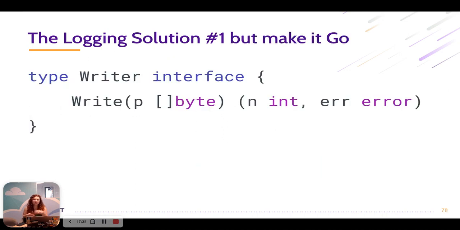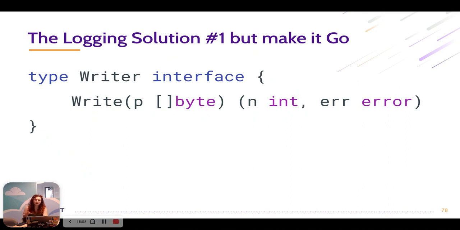This is the io.Writer interface, the Writer interface in the io package. The io package is a standard package in Go. It comes with the standard library. Literally every Go binary out there has this interface already in it. So this interface is very, very similar to our logging target interface, right? They both have the write method and they accept different parameters and return different values, but they're basically the same, right? The point in the end is the same.